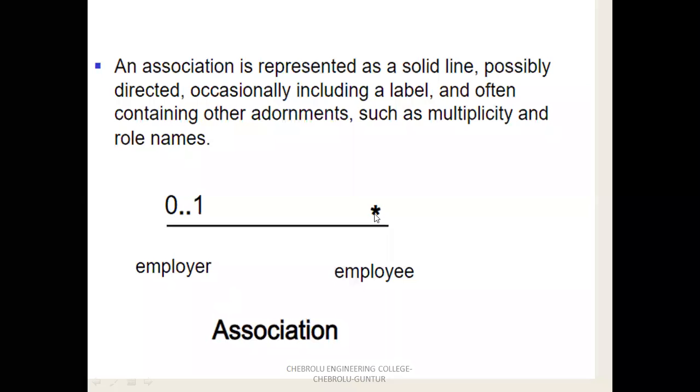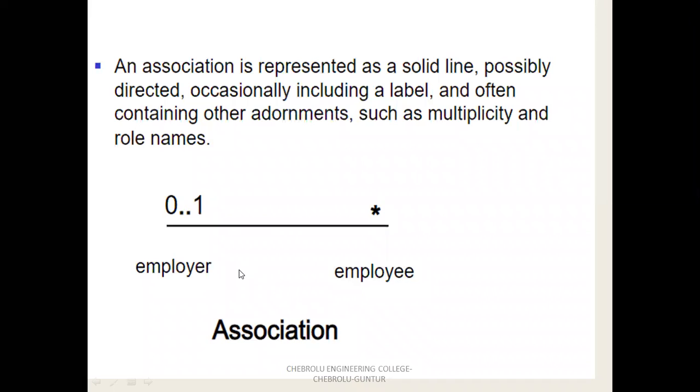Here the star represents multiplicity, and 0 to 1 represents a single employer. An employer means an organization or company. A single company has multiple employees. Similarly, a branch has multiple students, and a college has multiple students.